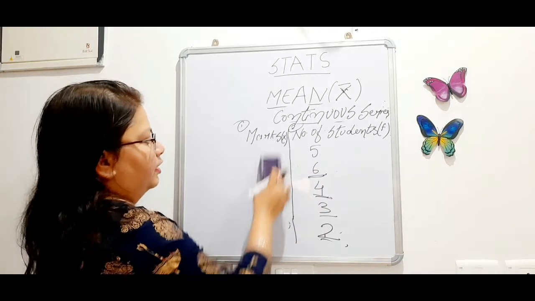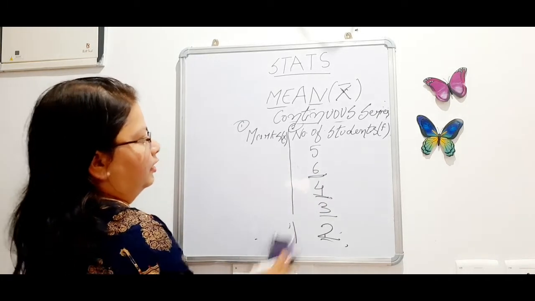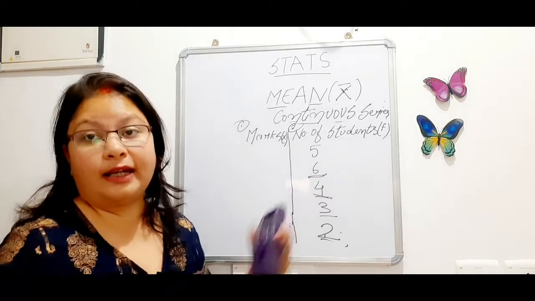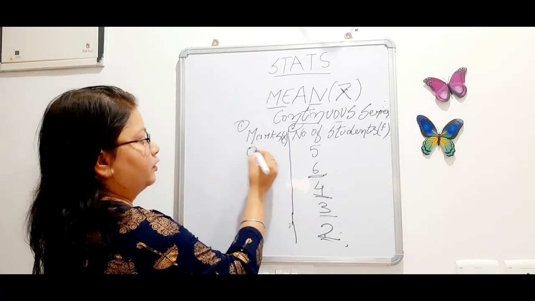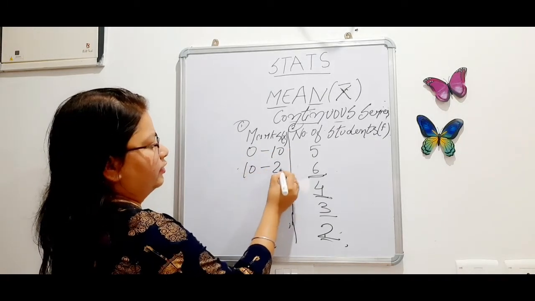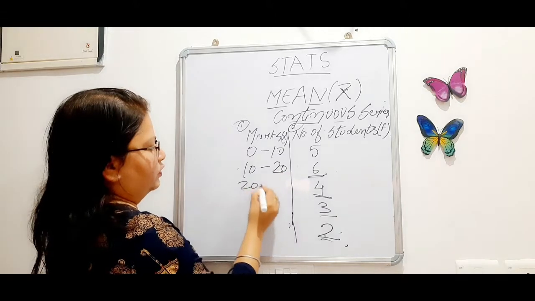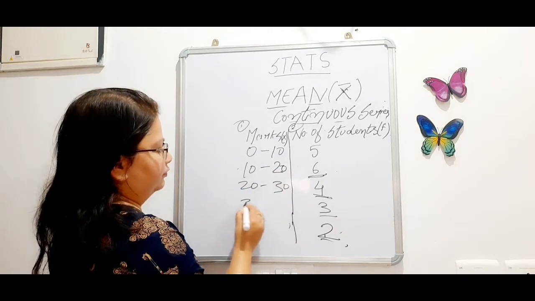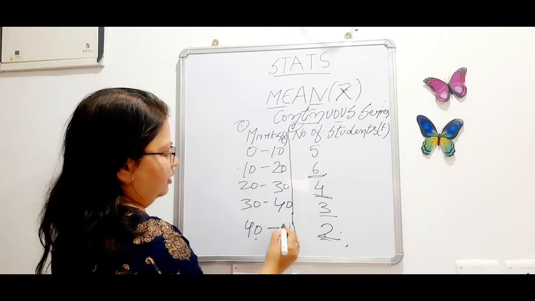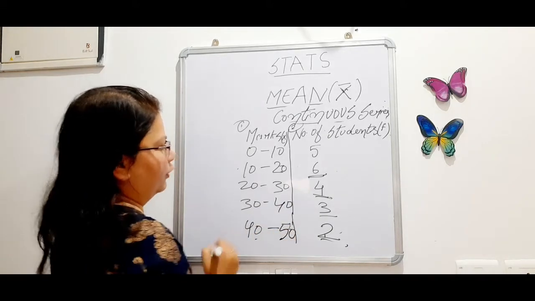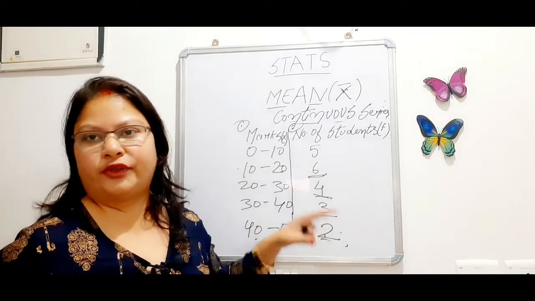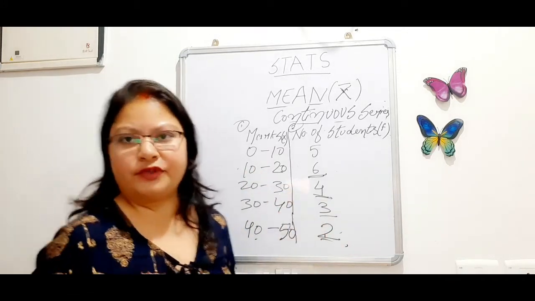Because the variable of continuous series lies in classes 0 to 10, 10 to 20, 20 to 30, 30 to 40, and 40 to 50. This is another example, do not relate it with the previous example of discrete series.